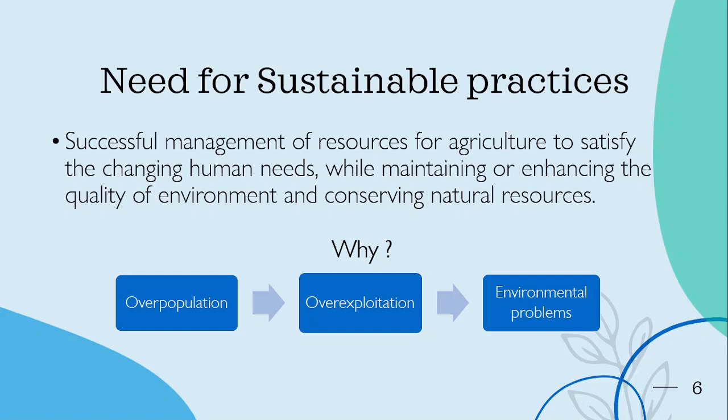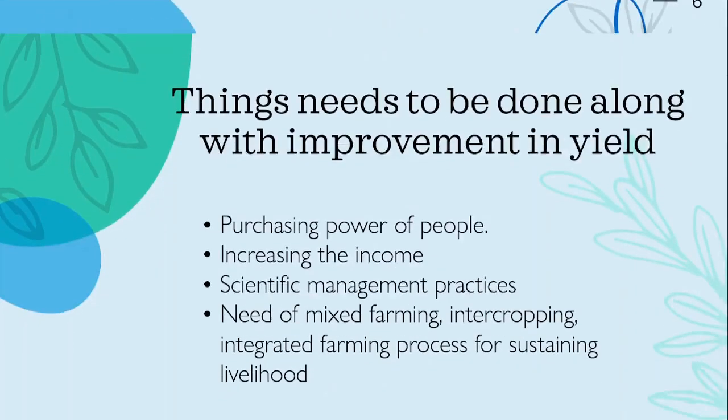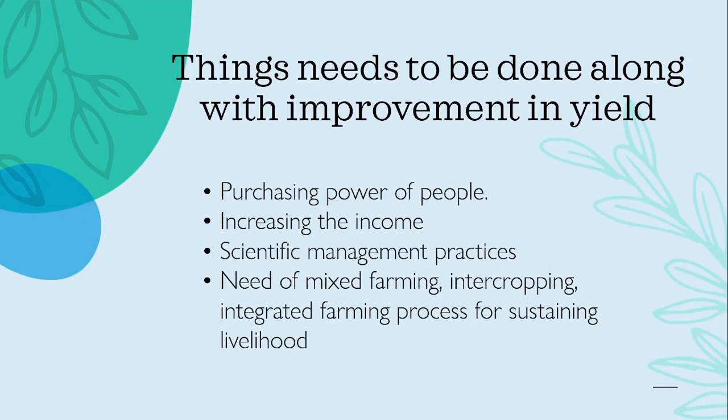India is overpopulated, correct? So over-exploitation of food resources, shelter and other resources occurs. It causes various environmental problems such as soil erosion, desertification, deforestation, ozone depletion, biomagnification, like that. And there are many more to it. So there are things that need to be done along with improvement in food resources, correct? If there is a lot of food but you do not have the purchasing power or the money to buy it, then what would happen? There is no use of it, correct?